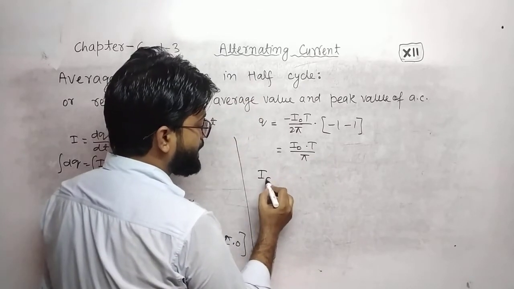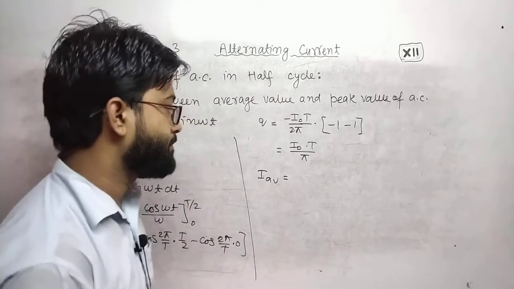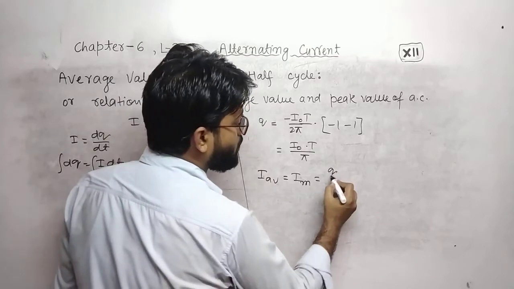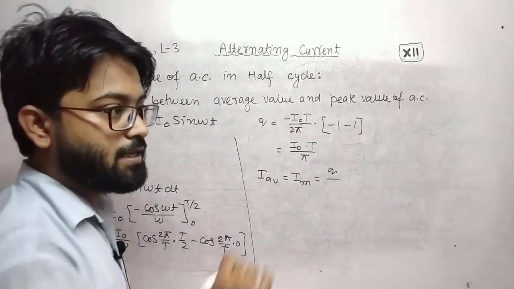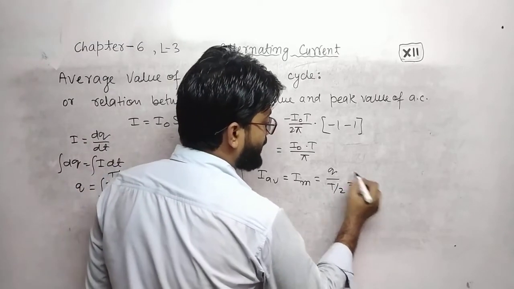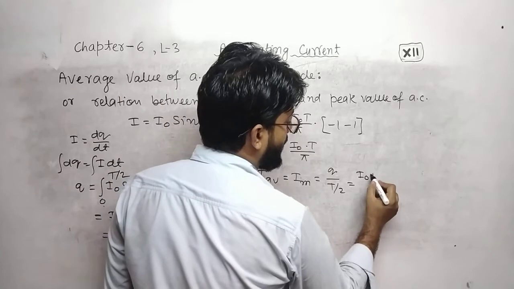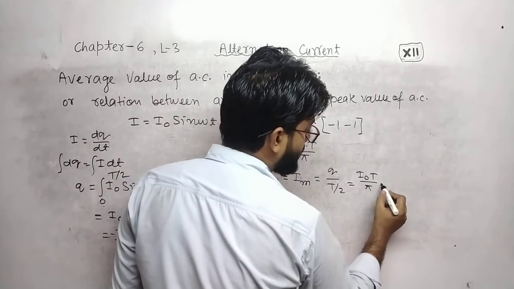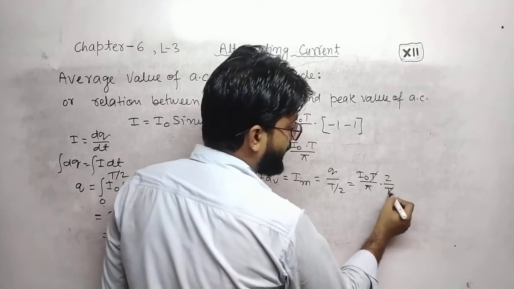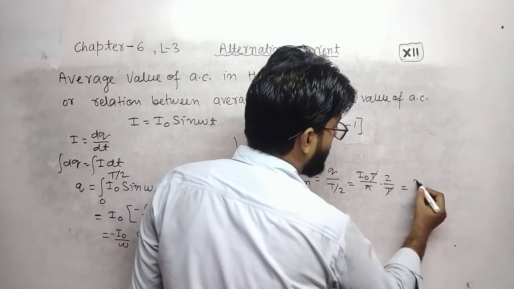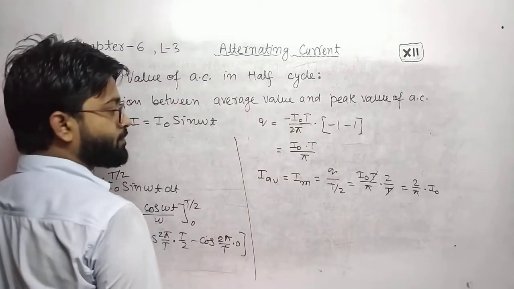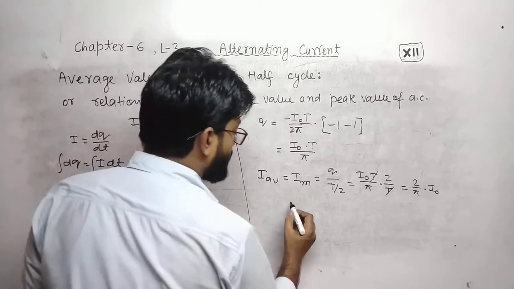Now I average, or you can also write I mean, is equal to q, the total charge induced in the half cycle, divided by the time taken. In a half cycle, the time taken will be T by 2. In place of q you can write I naught T upon pi, divided by T by 2, which is multiplied by 2 by T. T and T cancel, and after all you will have 2 by pi I naught.